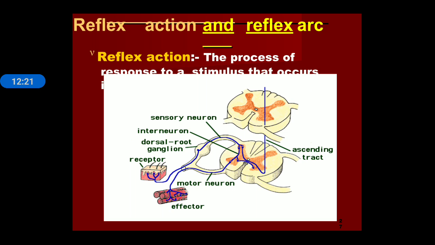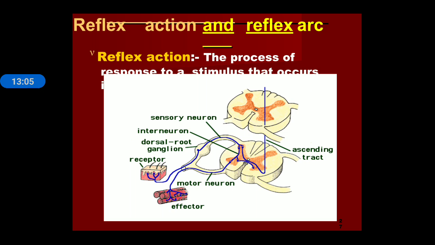Means our skin acts as a receptor, and this receptor senses the impulse, means the hotness, the coldness, or the sharp object is felt by the receptor or the skin part, and the message is received by the sensory neuron, and it will travel towards the CNS, means towards the spinal cord area, and in the spinal cord area this message is interpreted or analyzed, and with the help of the motor neuron this message will travel towards the effector muscles, and muscle contraction will take place, so that our limbs suddenly move from the site of injury.